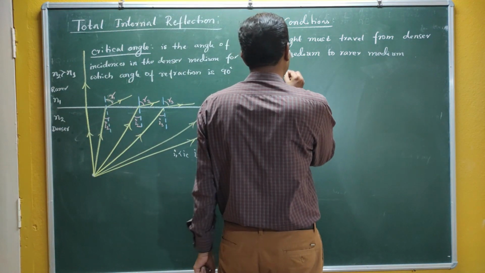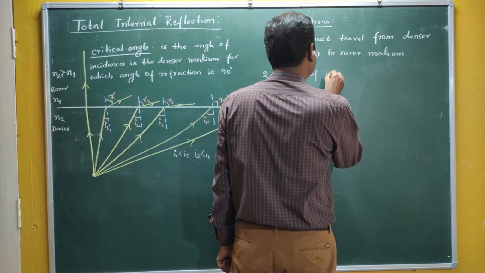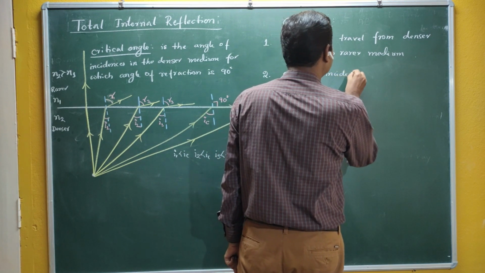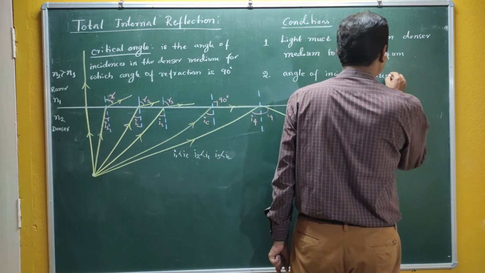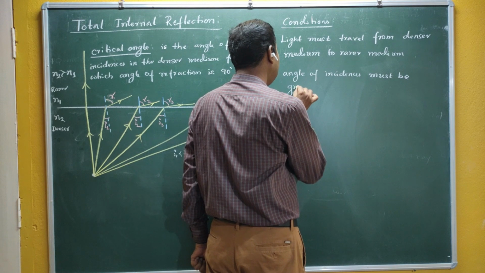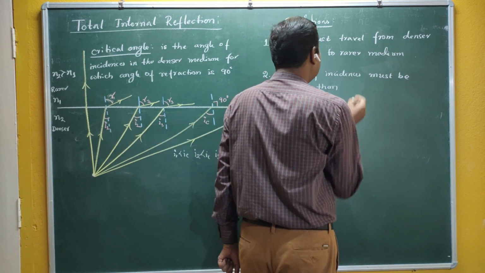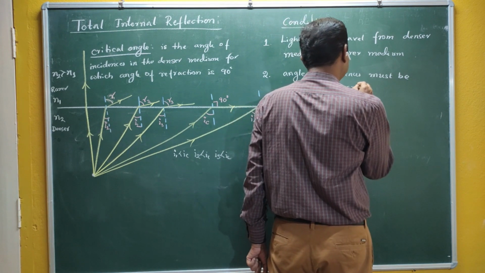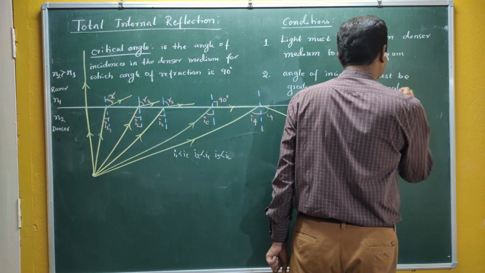So the second condition is that the angle of incidence must be greater than the critical angle.